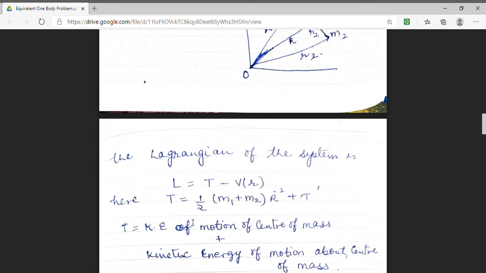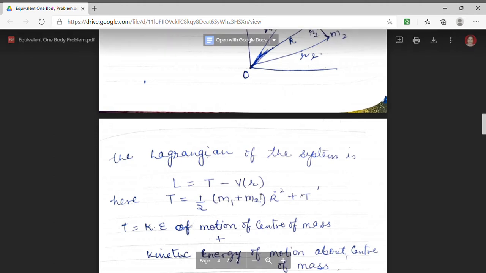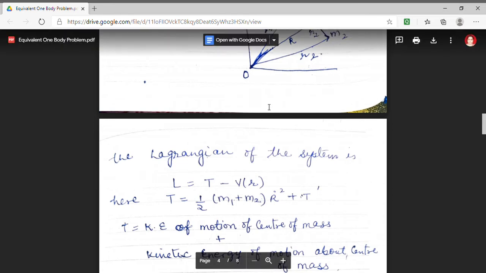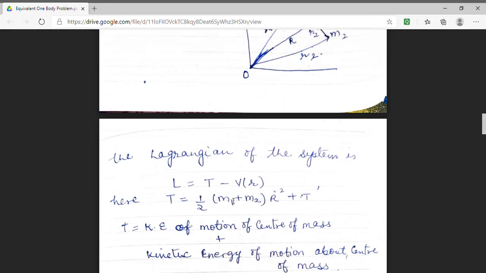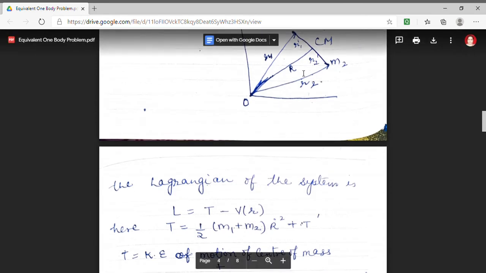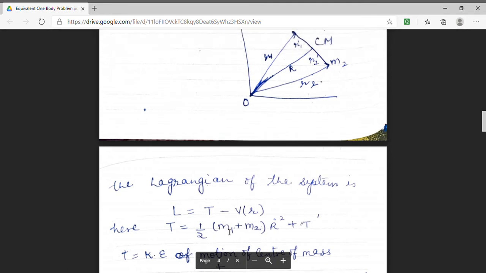The first term, which is the kinetic energy of motion of the center of mass, will be equal to half the sum of the two masses, m1 plus m2, and we have assumed that the distance of the center of mass from the origin is capital R. So the velocity will be R dot, hence the kinetic energy will be half (m1 plus m2) R dot square. This is the kinetic energy of motion of the center of mass.